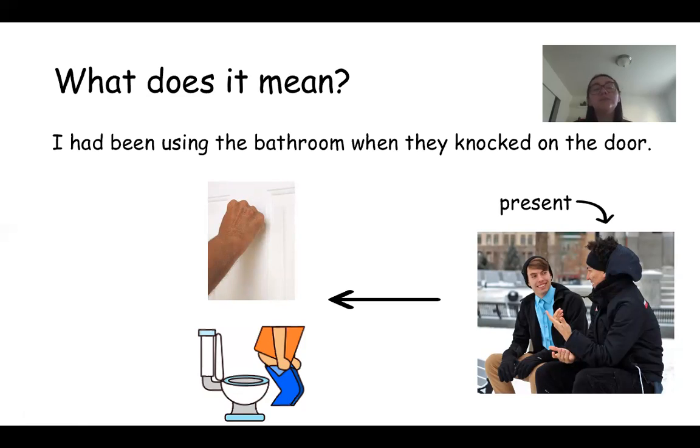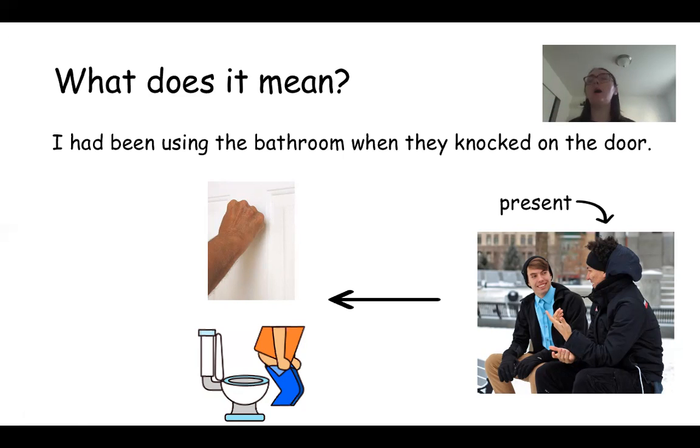When we use the past perfect progressive, what we're focusing on is that we're talking to somebody. When we talk to people, we talk to them in the present, right? Like I'm teaching this lesson right now in the moment. That's what I'm doing right now.